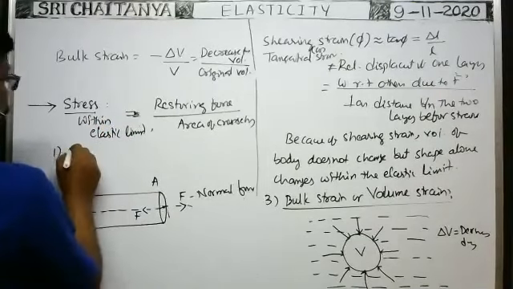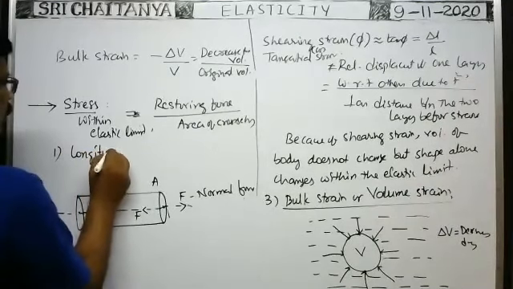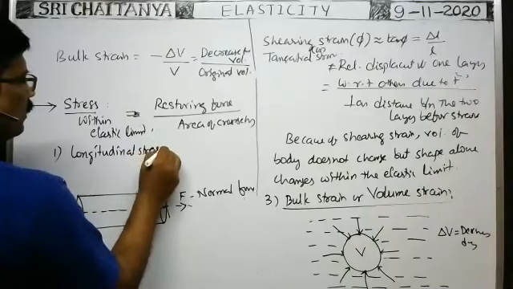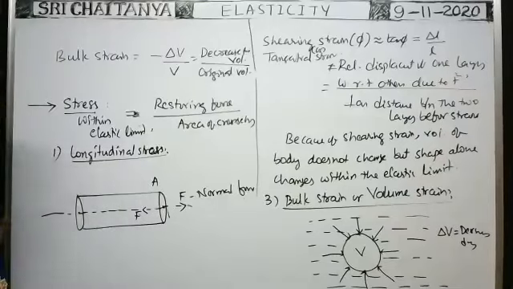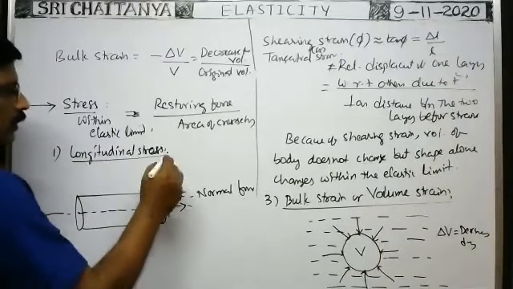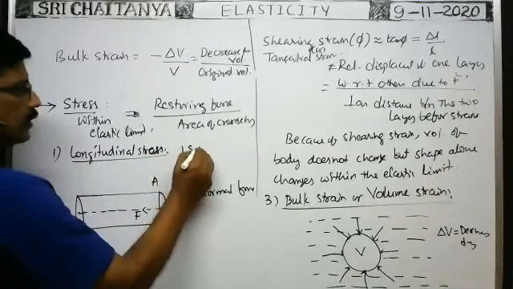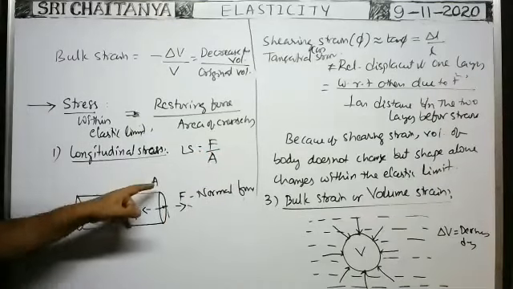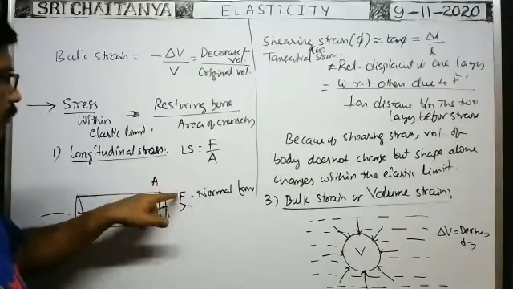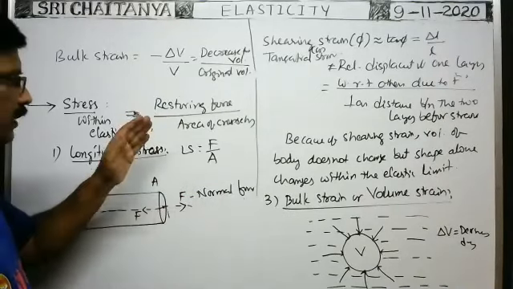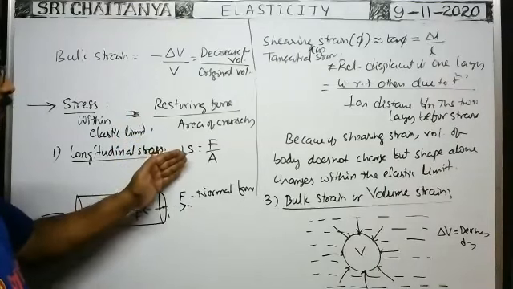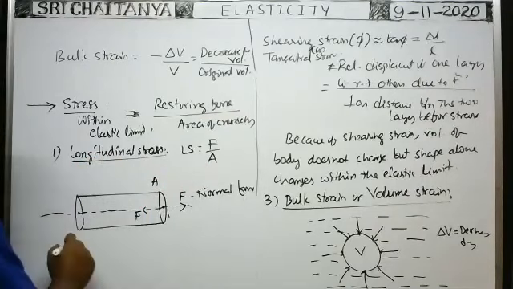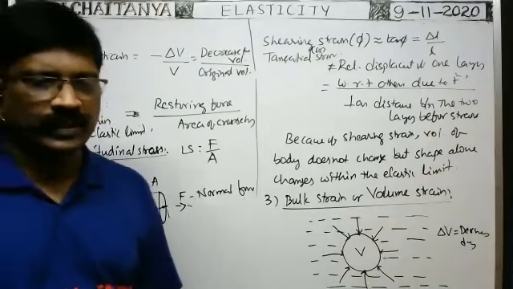First one, longitudinal stress. Longitudinal stress is equal to the restoring force developed per unit normal area. Here, the normal force applied on the wire is F, and the area of cross section is A. So within the elastic limit, the ratio between the restoring force developed and the area of cross section is called the longitudinal stress. Second one, shearing stress.